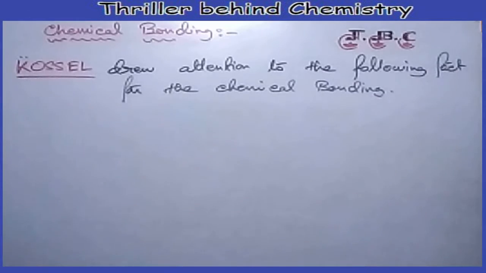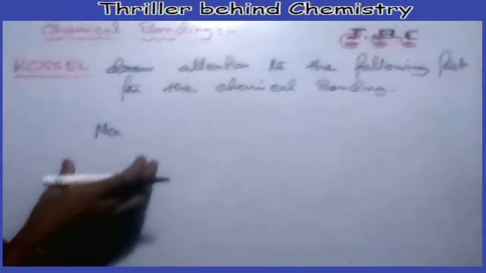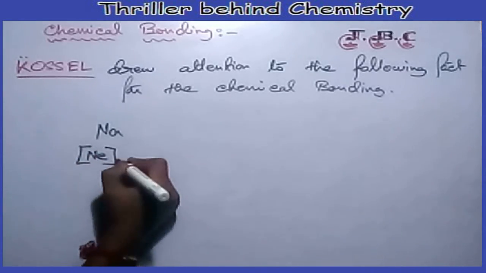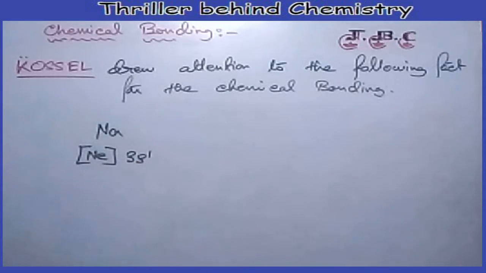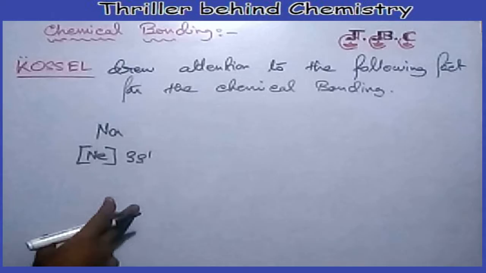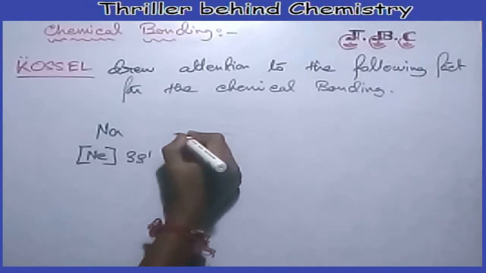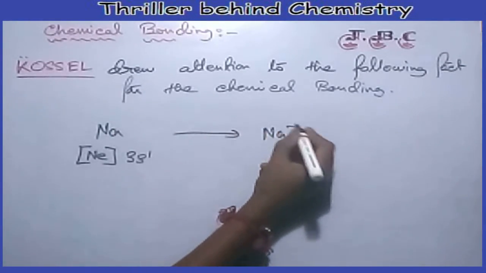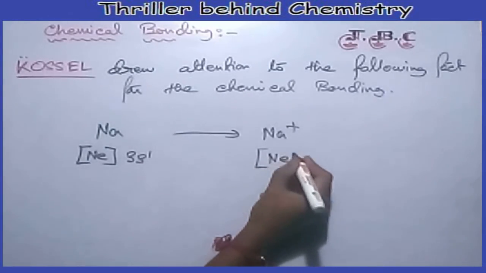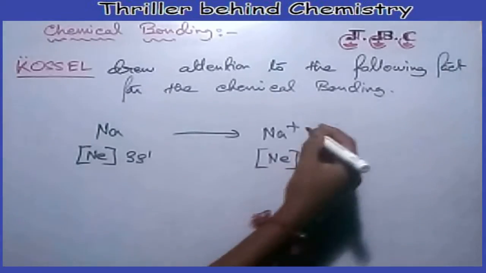For example, the formation of NaCl from sodium and chlorine according to the above scheme can be explained as follows. Sodium has the electronic configuration neon 3s1, and to get a stable outer shell octet it has to become Na plus, whose electronic configuration is only neon, by removing an electron.